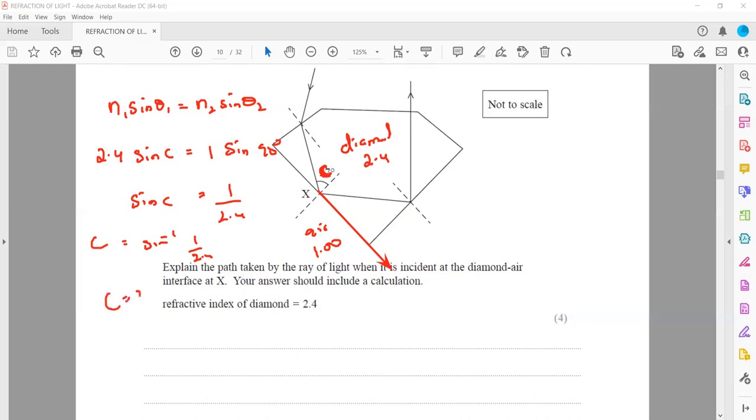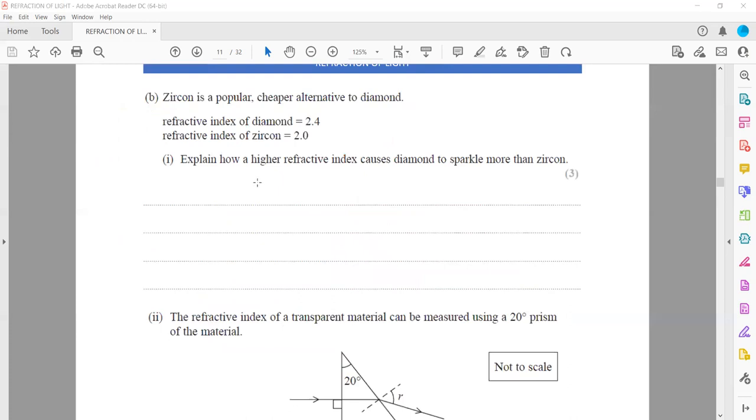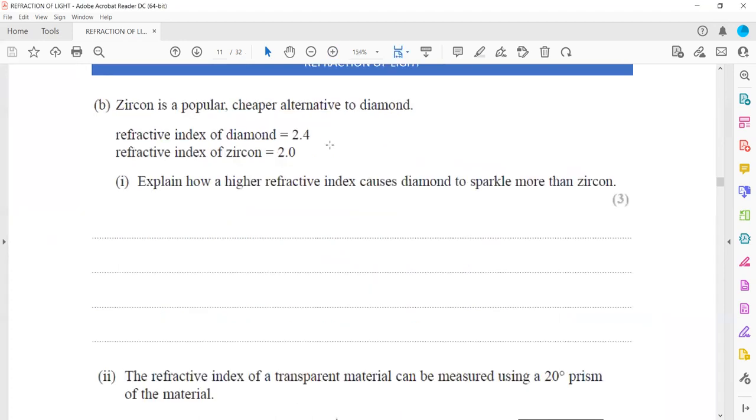The critical angle is 24.6, and you can see that this angle is 57, which is more than the critical angle. That's why the light will undergo total internal reflection, since an angle of incidence more than critical will undergo total internal reflection. Then zircon is a popular, cheaper alternative to diamond. The refractive index of diamond is 2.4, whereas zircon is 2. Explain how a higher refractive index causes diamond to sparkle more than zircon.